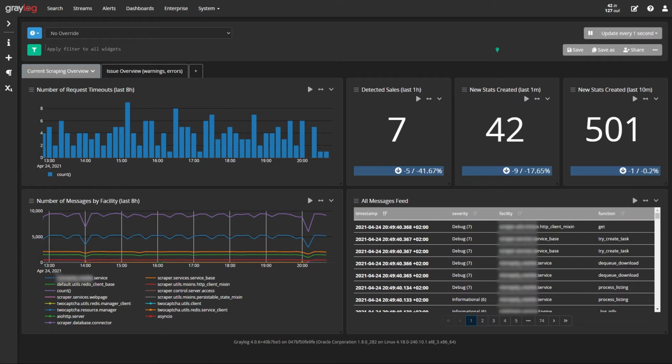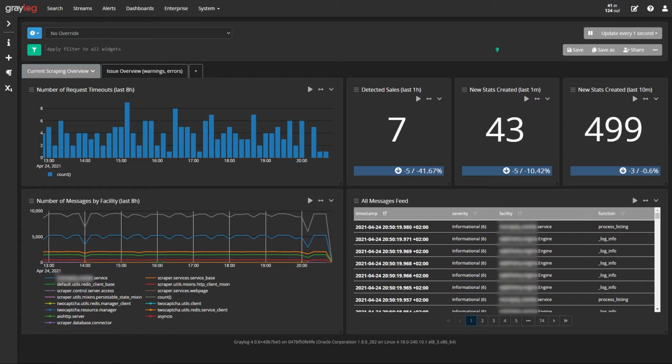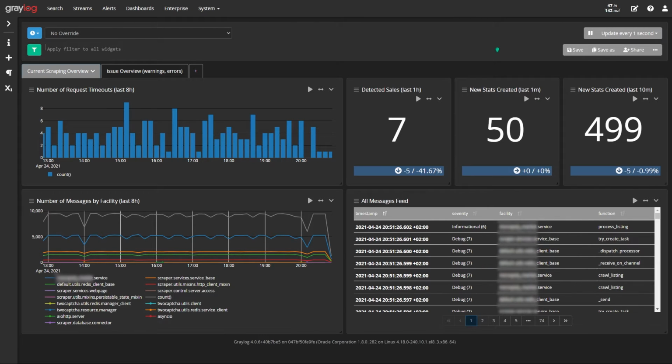We are now seeing the central monitoring dashboard from the Graylog system. Graylog ingests logging messages directly from the running application, then normalizes, persists, and indexes them. It uses Elasticsearch, allowing quick lookup, filtering, and aggregation of the data. The system also allows setting up alerts on various events triggered, for example, by processing erroneous messages or by selected metrics falling under a defined threshold.